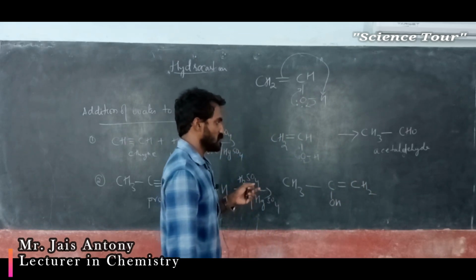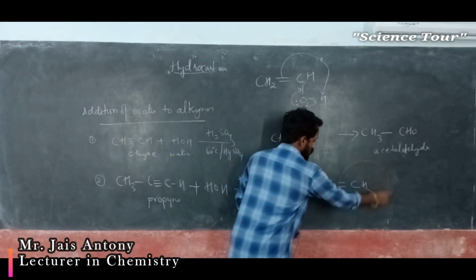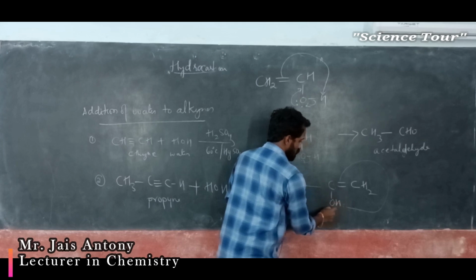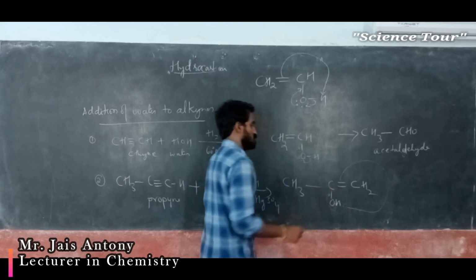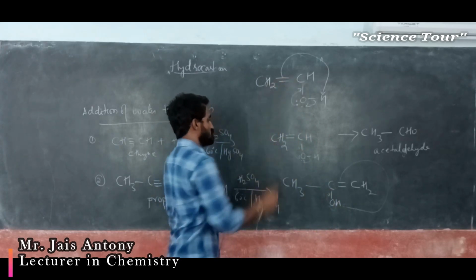Here what happens actually, this bond comes out and attacks this particular one, this bond breaks and it will move towards this one. The reaction is the same, like this.